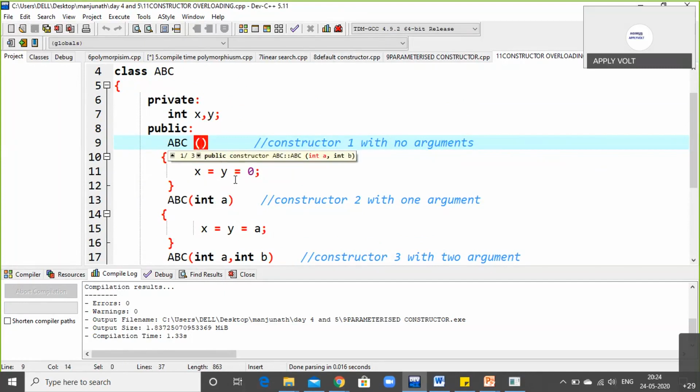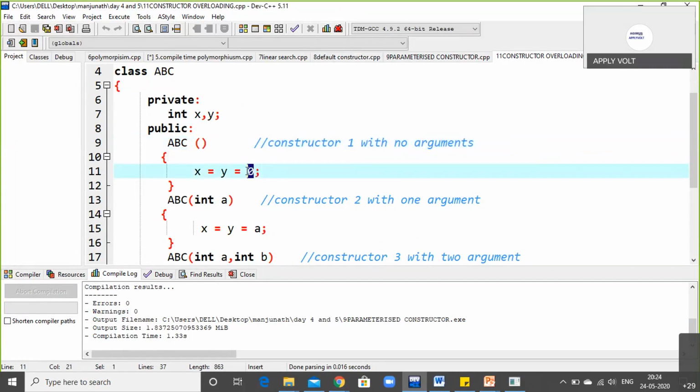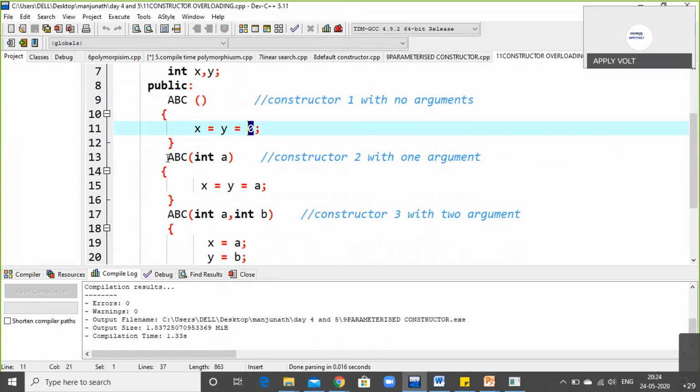x is equal to y is equal to 0. There is no value available here, so just print as it is. The second one is again the ABC constructor, int a.